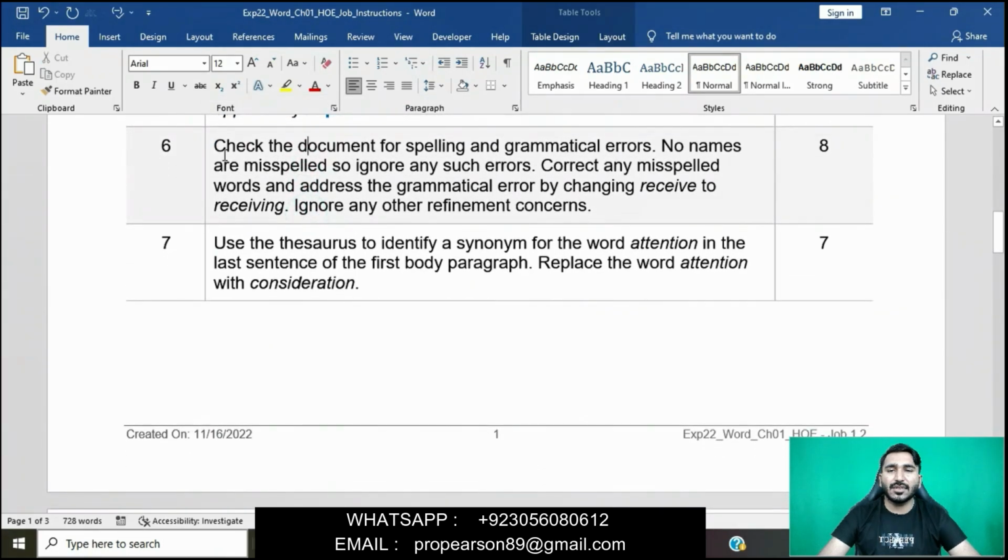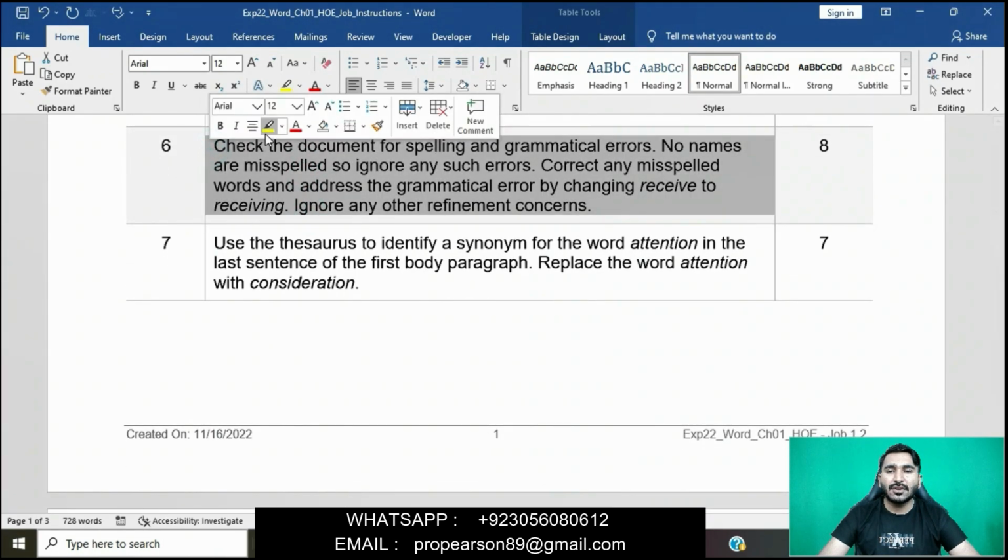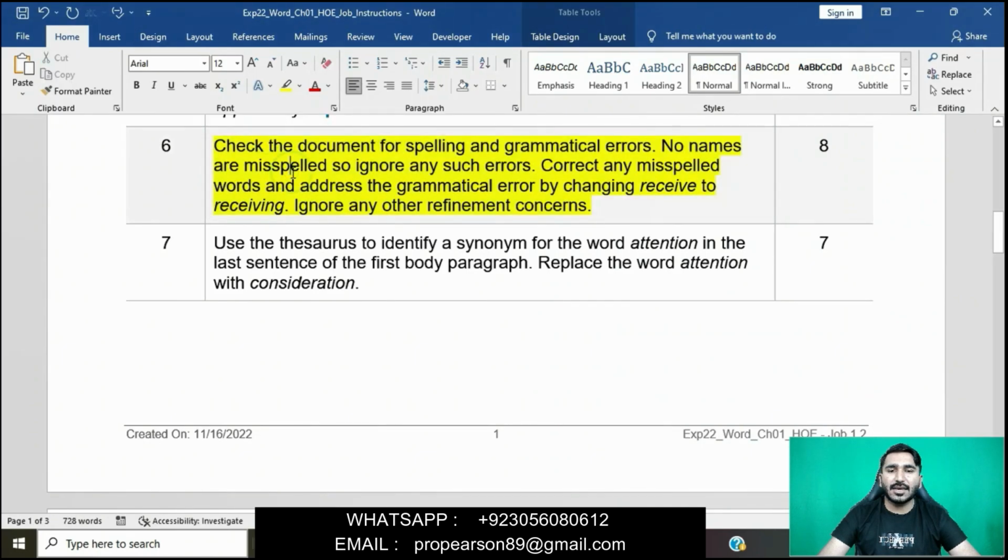I have done 5 questions of this assignment right now. You can see question number 6. Check the document for spelling and grammatical errors. No names are misspelled, so ignore any such errors. Correct any misspelled words and address the grammatical error by changing receive to receiving. Ignore any other requirements concerned. Okay, first we will check the document for spelling and grammatical errors.